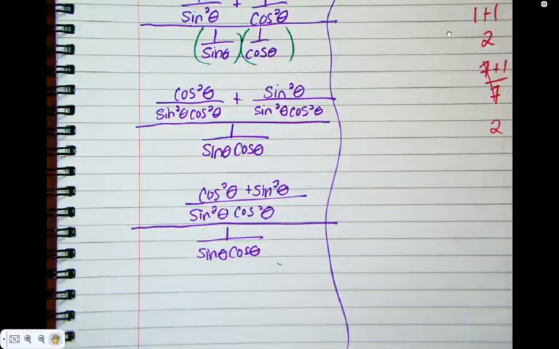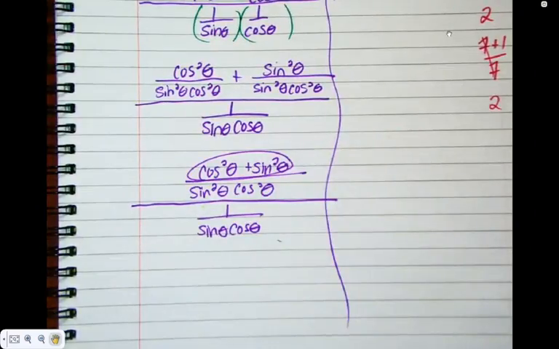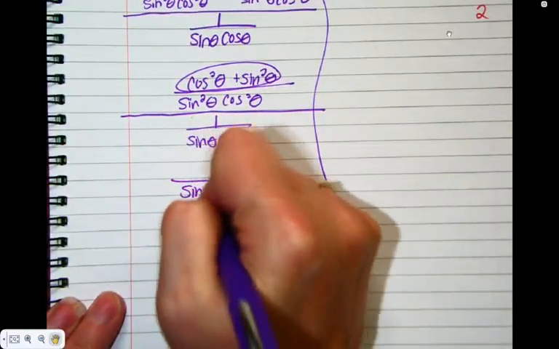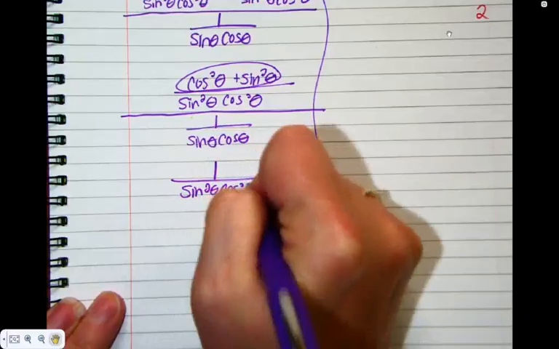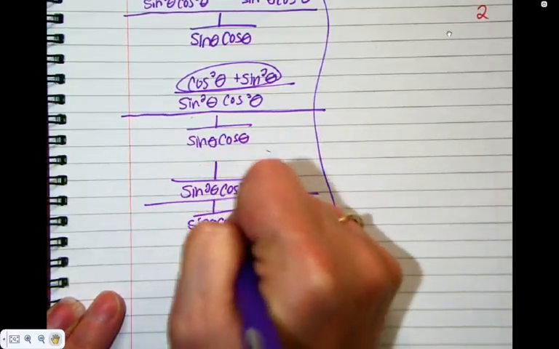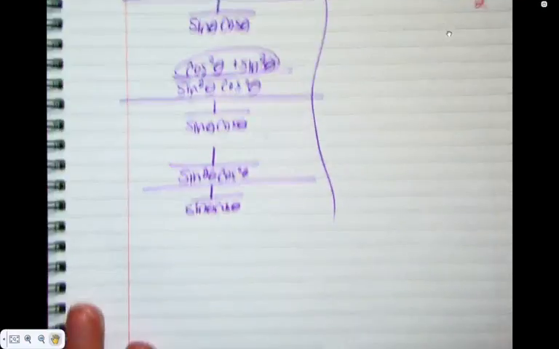What can we do, Andrew Stein back there? Yes? We can simplify the cos squared theta plus sine squared theta into a 1. Okay, so the top is now 1 over sine squared cos squared. That was so much fun. And the bottom is still what it was. You said math isn't exciting. It so is. Whoever said it wasn't.